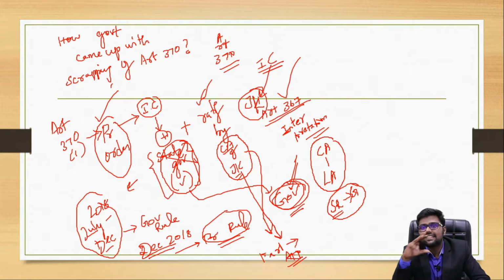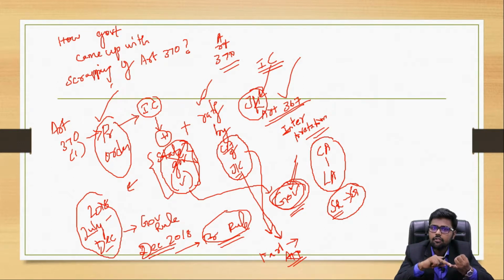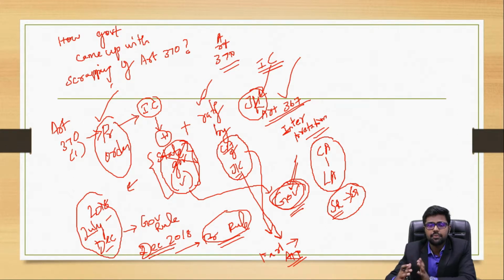Now, what are the critics saying about this? The critics are saying that the state government is replaced by a governor. How can an elected representative body of a state government be replaced by an unelected governor? It is not the democratic principle being followed.